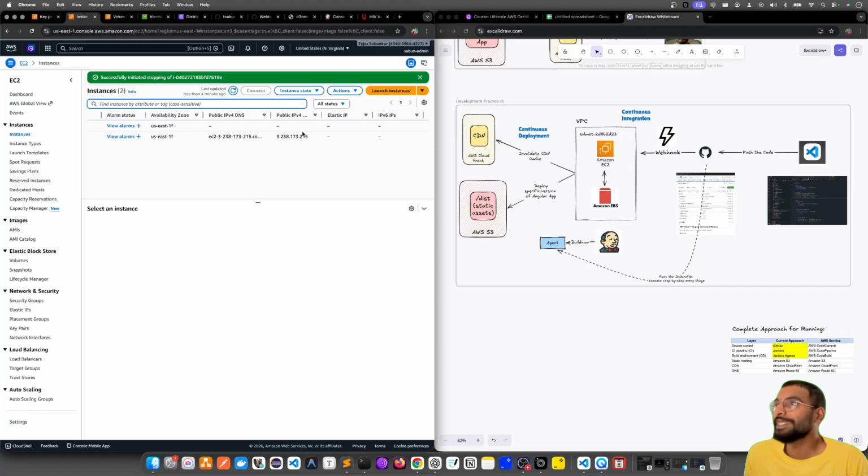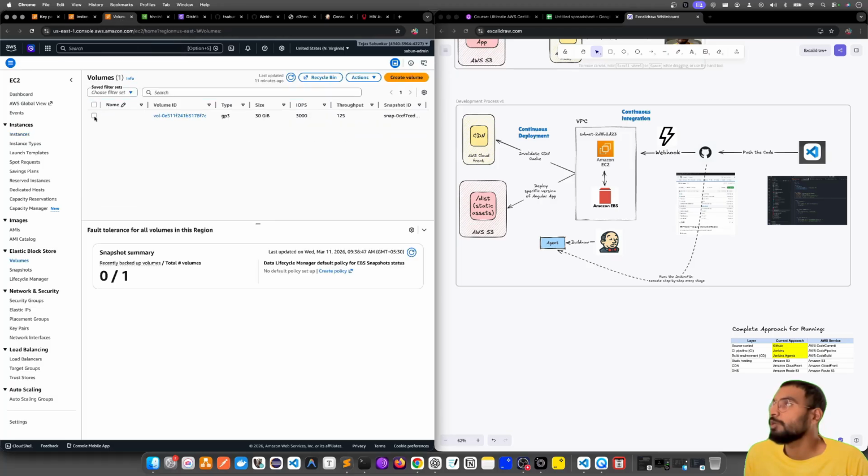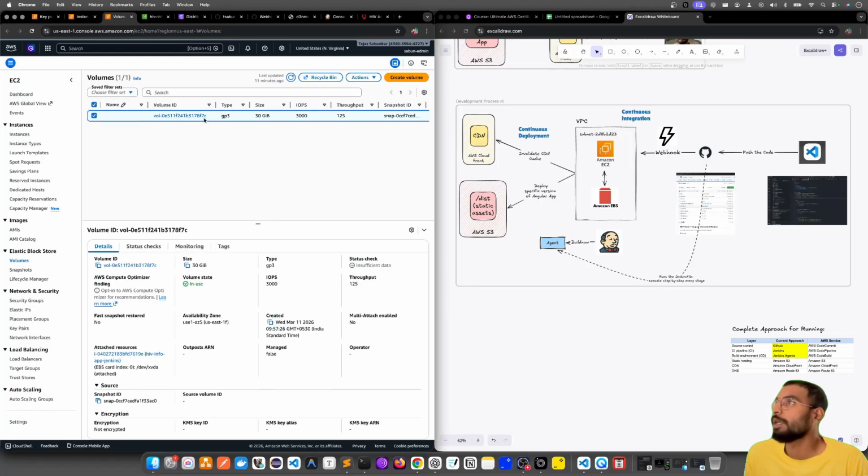Whenever I see that I need this back, I would respin it, but the persistence would be there. You might ask how the persistence would remain. It would be there because the EC2 volume is already there. I'm not trying to delete it, destroy it or detach it.